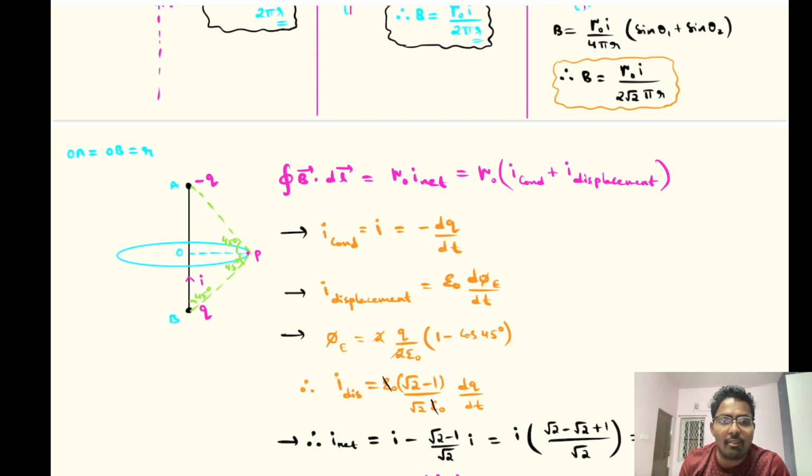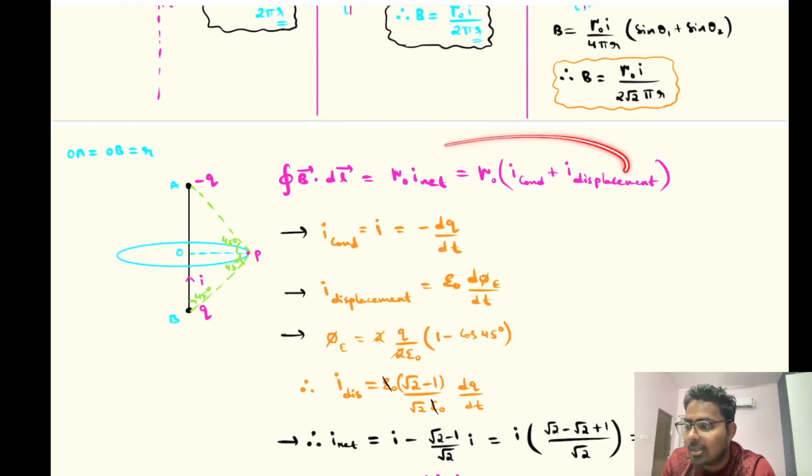And we know whenever flux is changing, then displacement current will be there, right? That's what we'll be learning in EMFs. The displacement current is nothing but epsilon naught d phi E by dt, correct? So Ampere's circuital law is valid even for finite wires, but the only thing is we need to apply it correctly by taking this formula. Now let us calculate the value and check whether we are getting the same value that we got in Biot-Savart's law or not. Okay, so let us check.